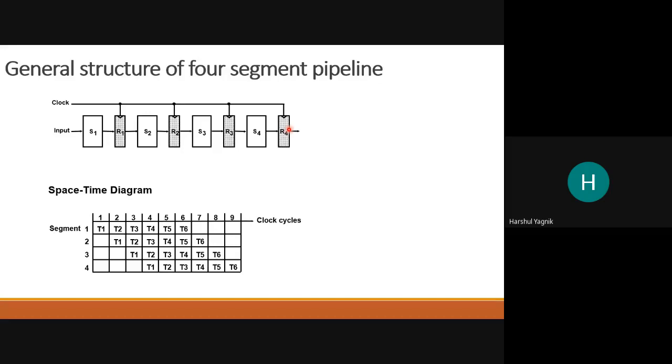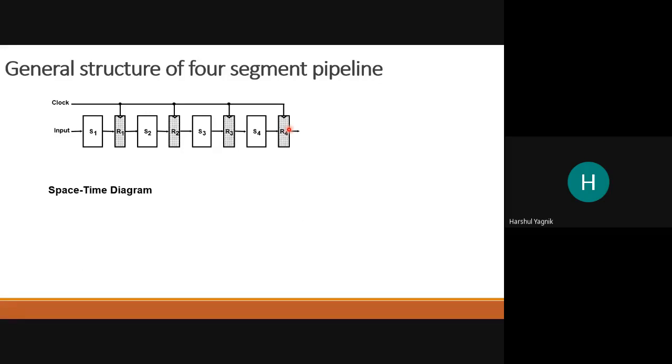So what is the normal manner? In the normal manner, segment 1 will do one task, and then the output of segment 1 is stored in register R1. That R1's data is input for segment S2, and that is stored in R2. So in normal flow, to perform one operation, how much time will be taken?